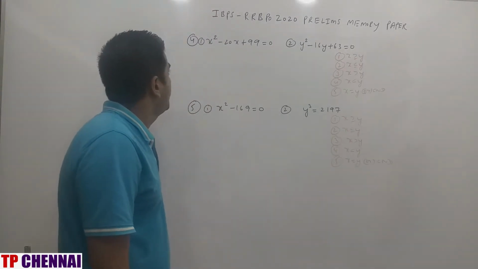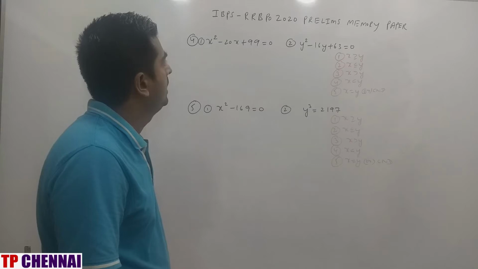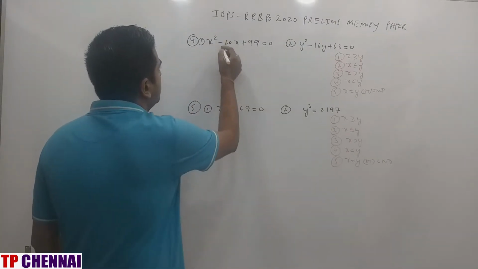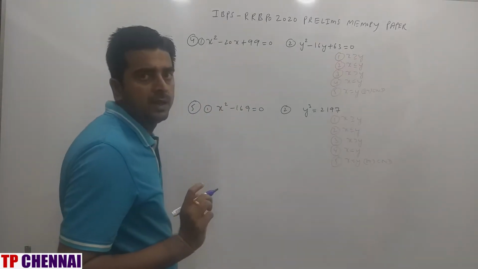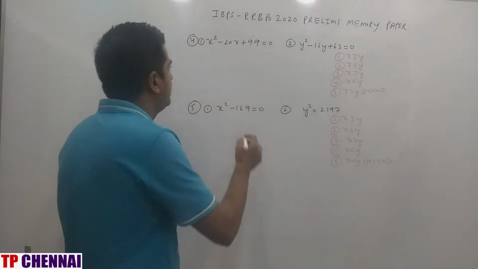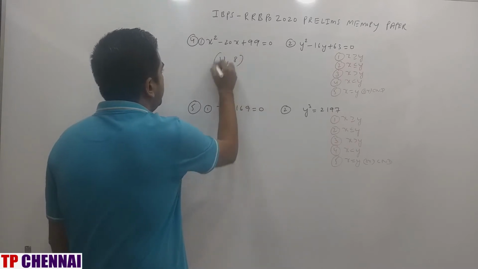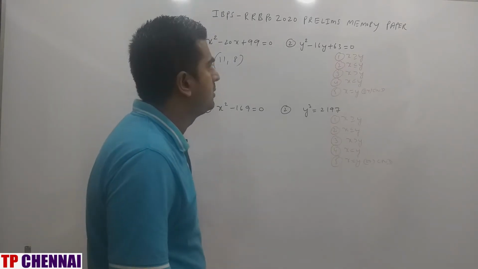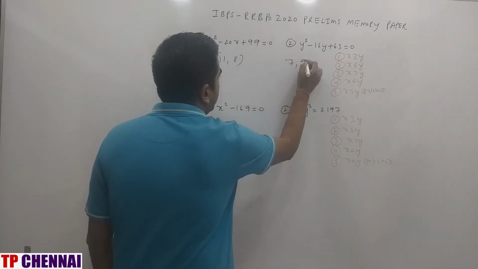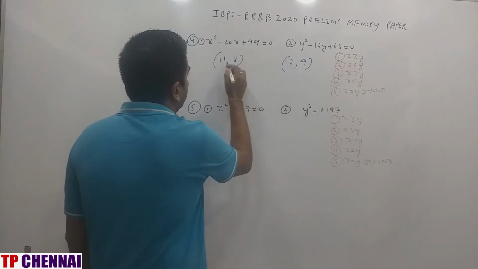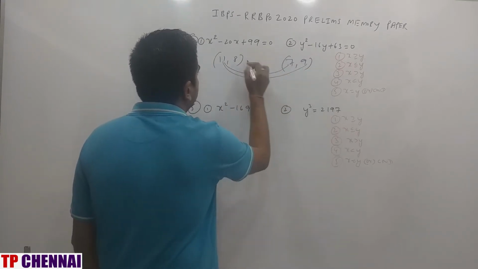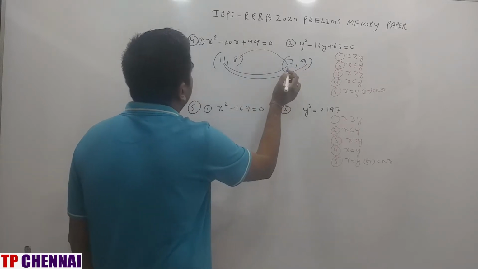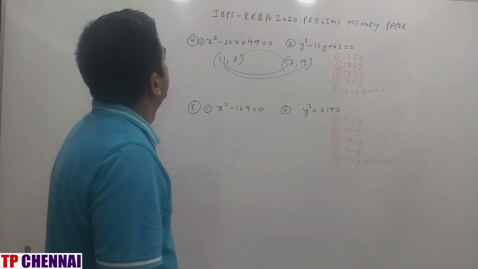Fourth one: x square minus 20x plus 99 is equal to 0, and y square minus 16y plus 63 is equal to 0. Plus 99 you should get when you multiply, and minus 20 when you add. So the answer will be 11 and 9... 11 and 8 here. 63 you should get when you multiply, and minus 16 when you add. So 7 and 9. Comparing, x is greater, x is greater, x is greater. So this is 7, 9, minus 11, minus 8.